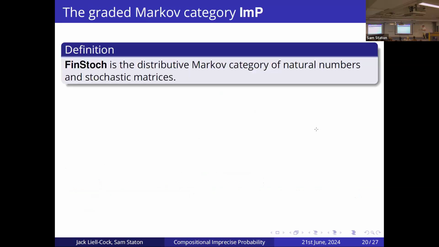Okay, so one example of a Markov category is FinStoch, which we'll be using in our construction here. So FinStoch is the distributive Markov category where the objects are natural numbers and the morphisms between them are stochastic matrices. So for each function n to m, we have a stochastic matrix with m columns and n rows, I think, or the other way around. And each of these columns sums up to 1.